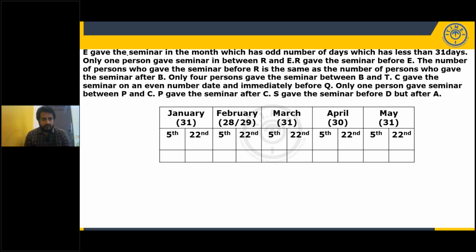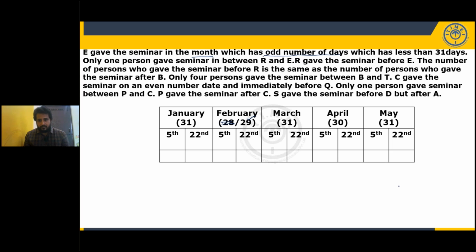What is the first clue given? E gave the seminar in the month which has an odd number of days. Odd number of days is nothing but 31, 29, 31, 31, and it should be less than 31 days. So less than 31, odd number. 30 cannot be, so it has to be 29 only. That I can confirm now. Have you understood the logic?